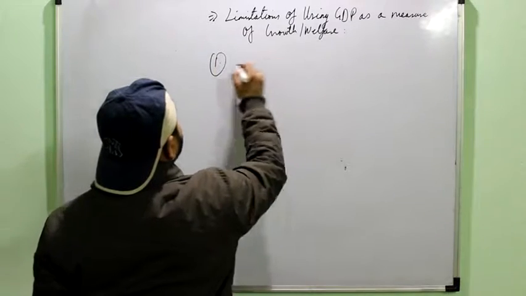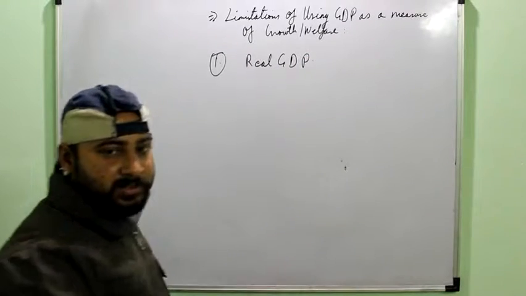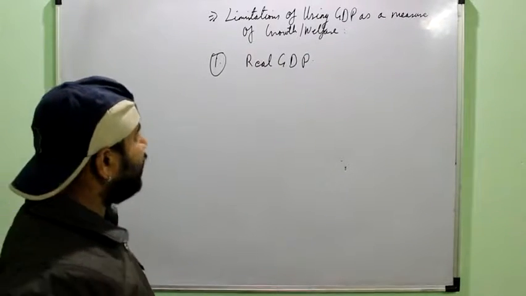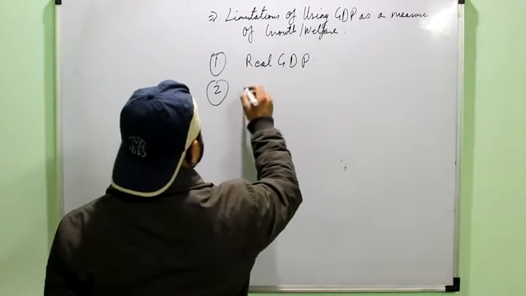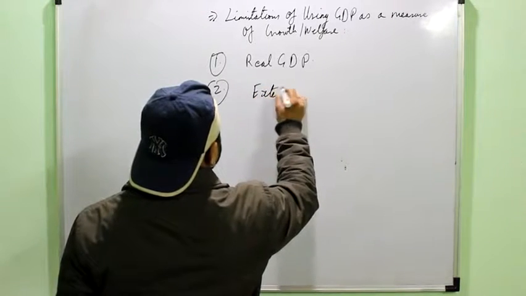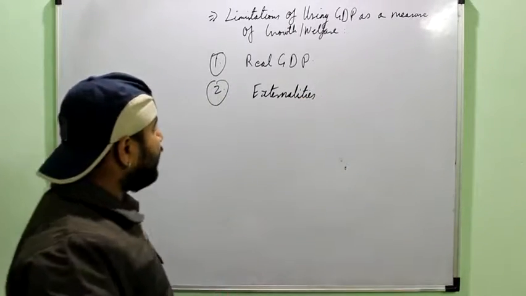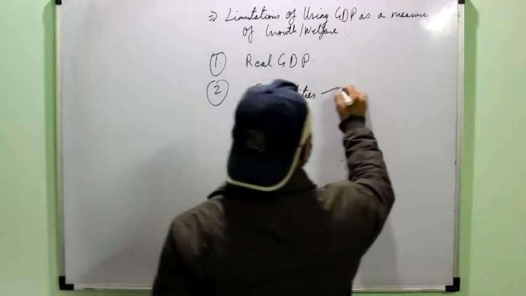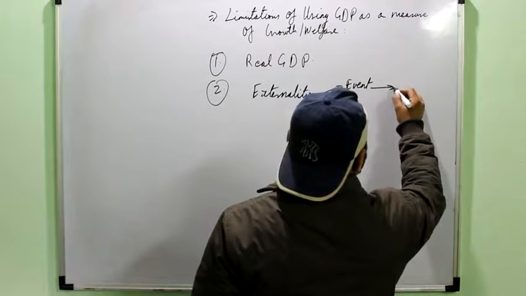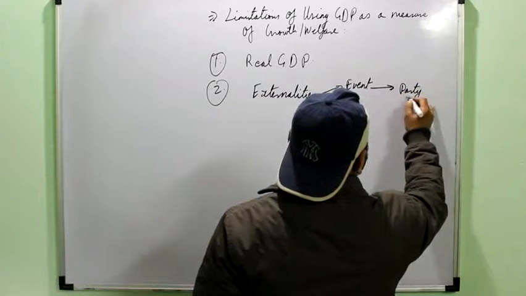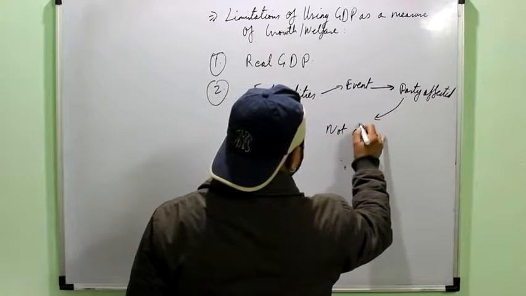The first is that we always have to use the real GDP that we just discussed, not the nominal GDP. So if we are using nominal GDP, that is also wrong, that is a limitation. Second is externalities. Externality can be defined as a particular event or an activity from which a particular party or a person is affected but is not directly part of it.